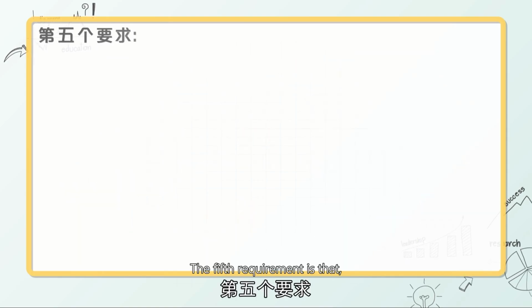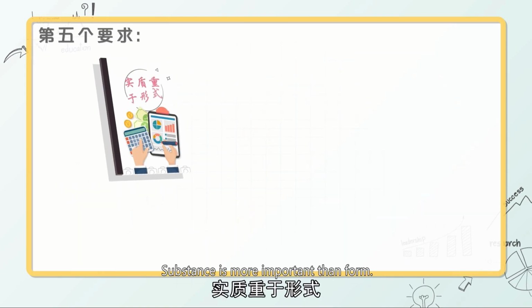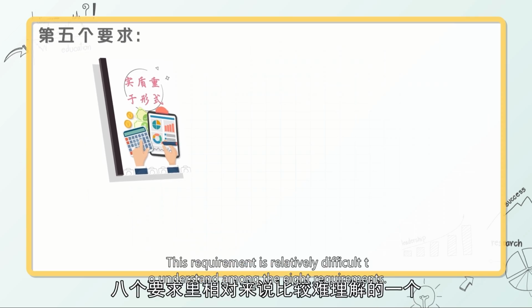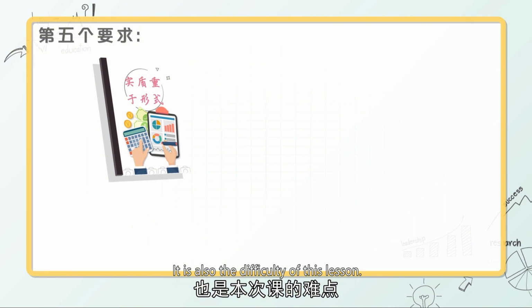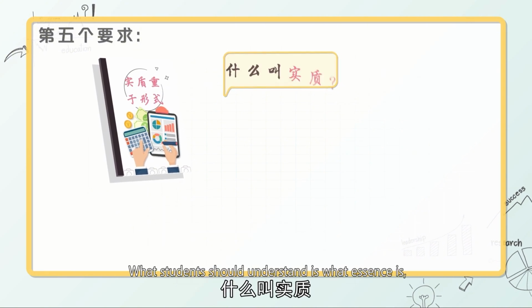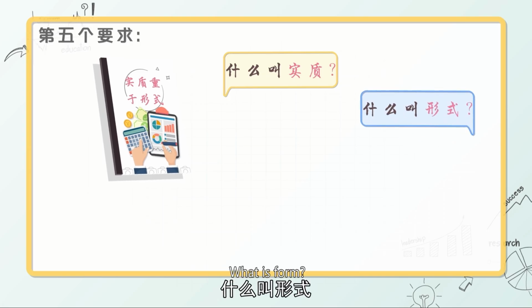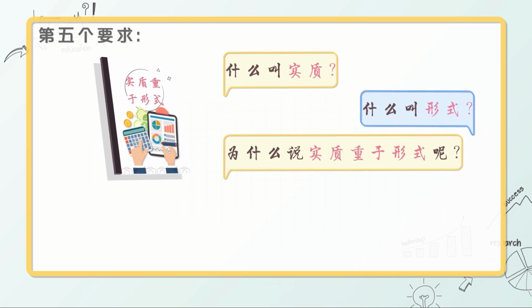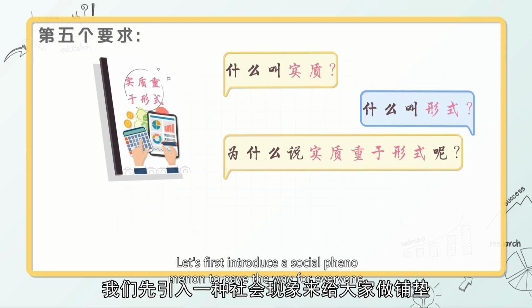The 5th requirement is that substance is more important than form. This requirement is relatively difficult to understand among the 8 requirements. It is also the difficulty of this lesson. What students should understand is what substance is, what form is, and why substance is more important than form. Let's first introduce a social phenomenon to pave the way for everyone.